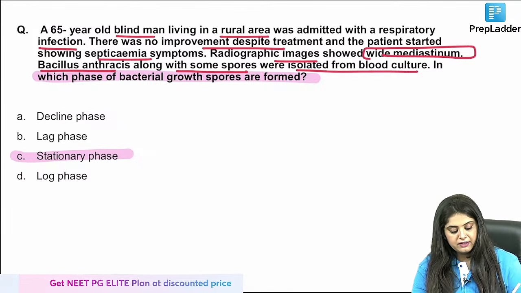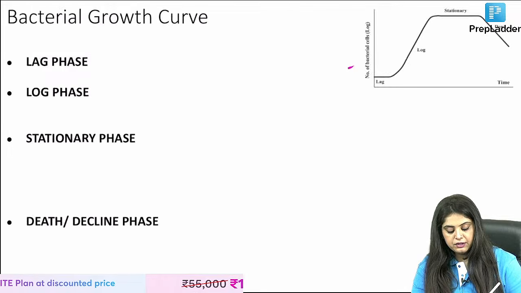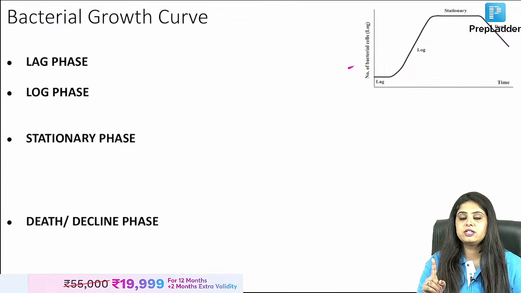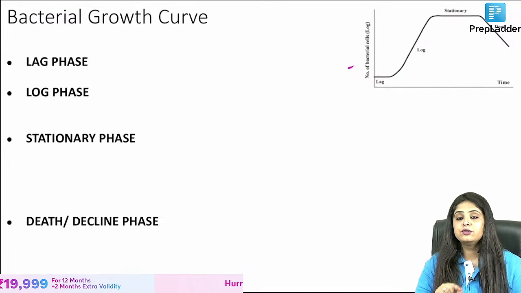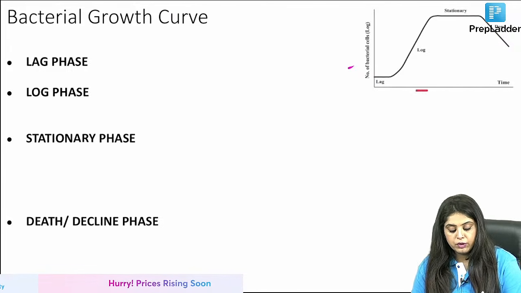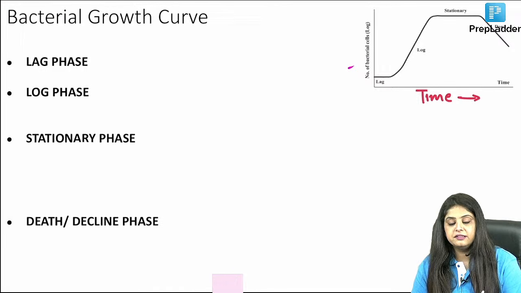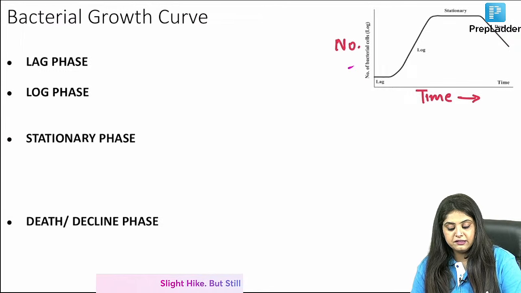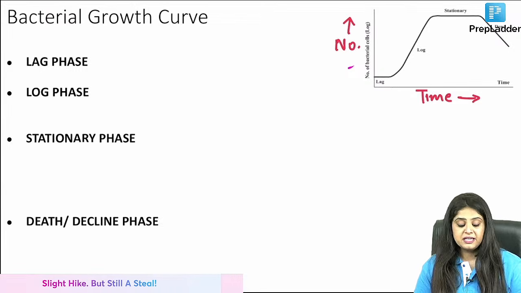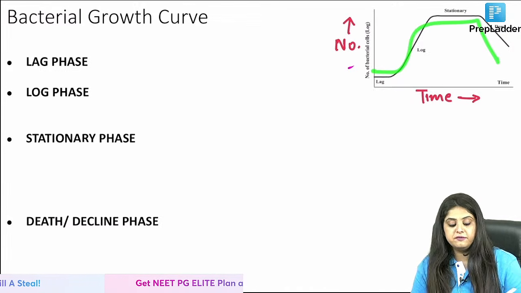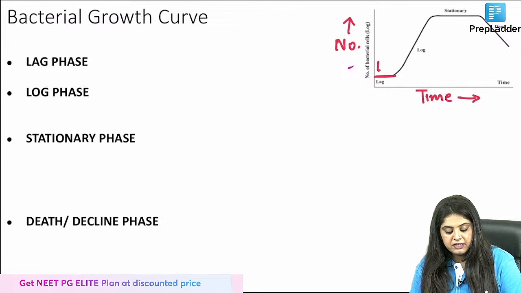So you have to quickly revise with me the entire growth curve. In the growth curve, the first question can be to label the growth curve. So you should know what is happening in the growth curve. On the x-axis is the time, and on the y-axis is the number of the bacteria. After that, you are going to see a growth curve where the first phase is a lag.